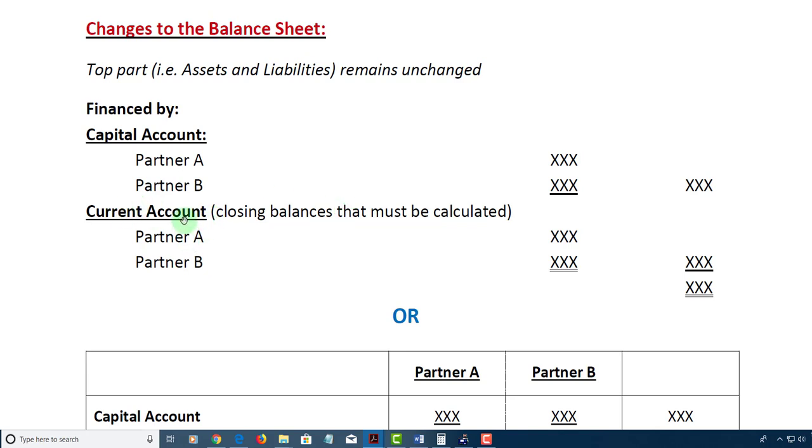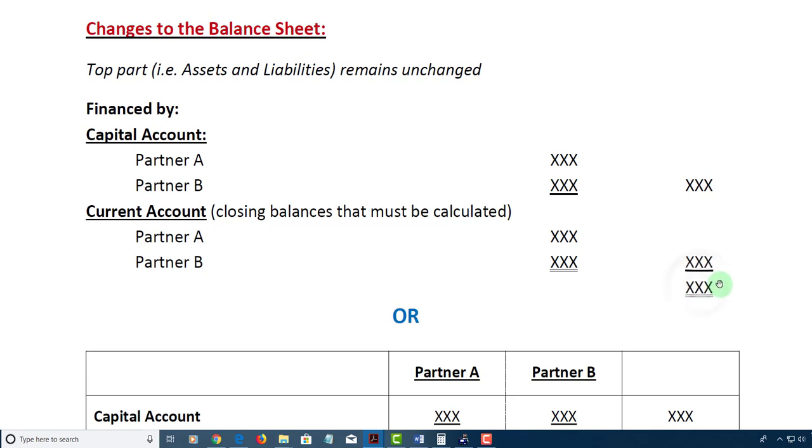Current account, you list the partners, and you put the balances that you get at the end of preparing the current account, not the one that is usually given in the question. Then you add the figures together, you total with the capital, and you get the answer.